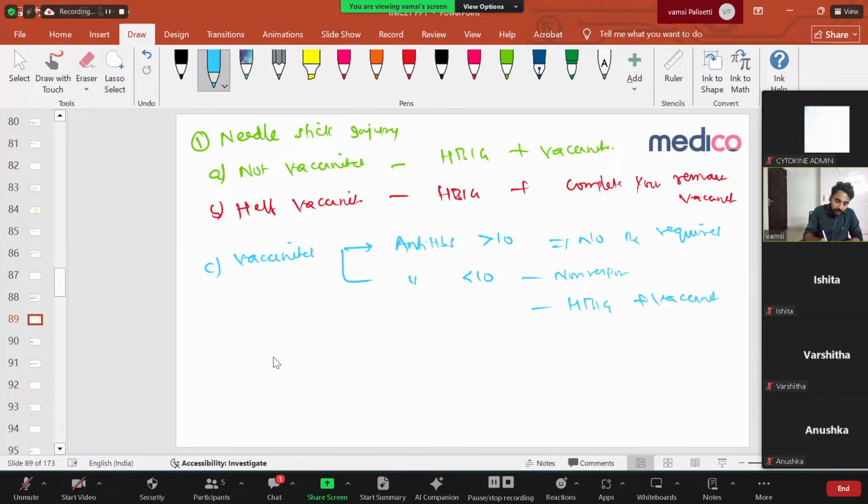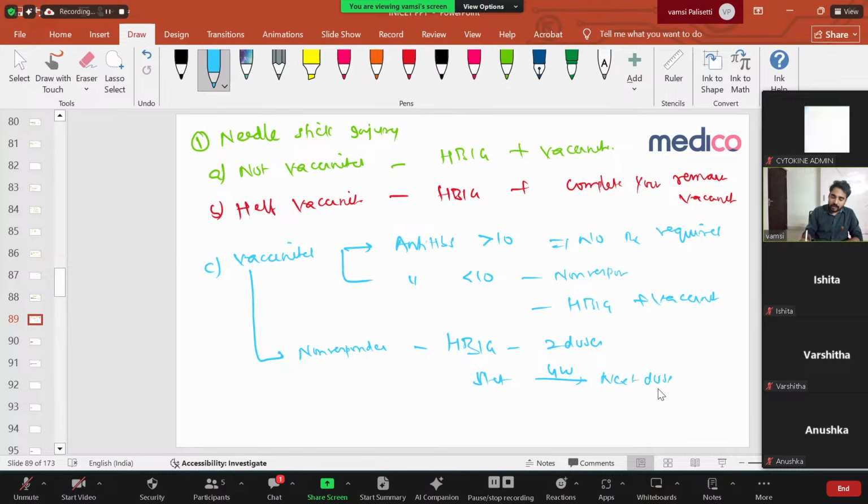Now, suppose I am already vaccinated two times, but I'm not responding at all. I'm a non-responder. That means my titers are not increasing at all. Even if I give hepatitis B vaccine, I'm not producing any antibodies. Then I cannot give active immunity. You have to give only hepatitis B immunoglobulin. In such a condition, you have to give 2 doses, one at stat and the other after 4 weeks.